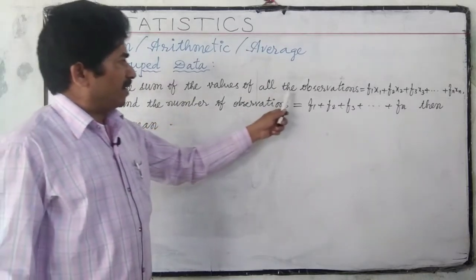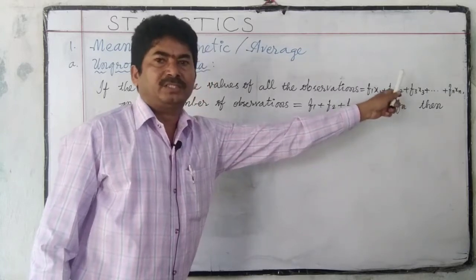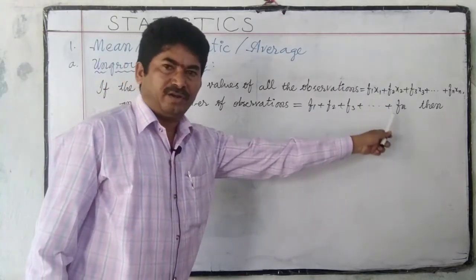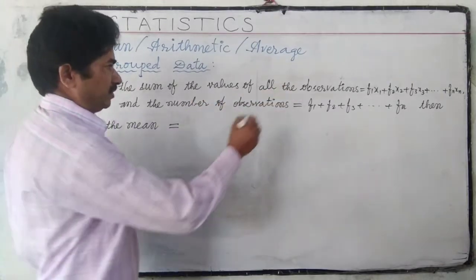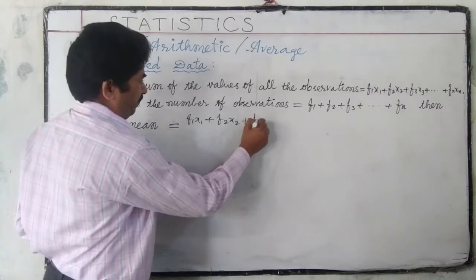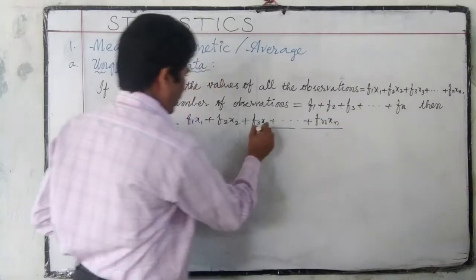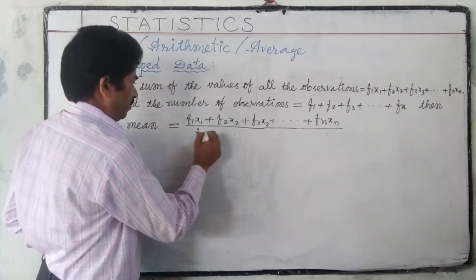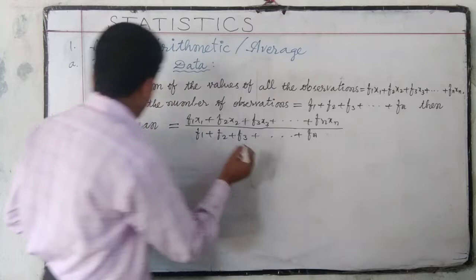If the sum of all the values of all the observations is equal to f1 x1 plus f2 x2 plus f3 x3 and so on plus fn xn, and the number of observations f1 plus f2 plus f3 and so on fn, then the mean is equal to sum of the values of all the observations f1 x1 plus f2 x2 plus f3 x3 and so on fn xn, by the number of observations f1 plus f2 plus f3 and so on fn.